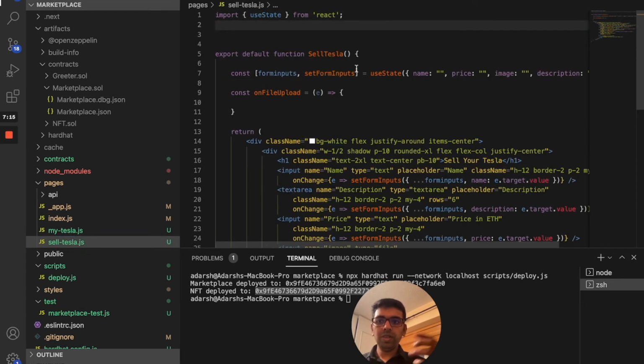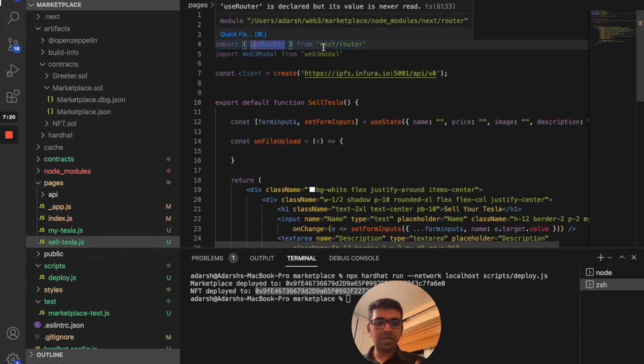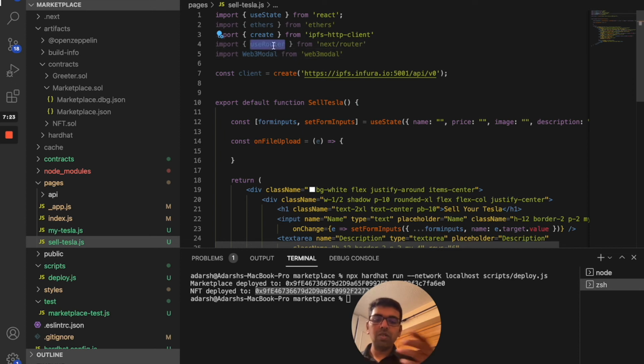We're going to import a few things here. First we will import ethers, then we'll import the IPFS HTTP client. And we're going to get the useRouter hook from Next.js, and there's a Web3Modal. This is where the modal will connect to your MetaMask wallet. And once that is done, we need to set up a client for IPFS using Infura. Like I mentioned, if you want to interact with a decentralized platform, you need to have a decentralized client running either on your local machine or somewhere like Infura or an AWS account. For the time being, we are using Infura IPFS, so we're just going to set up the client with that.